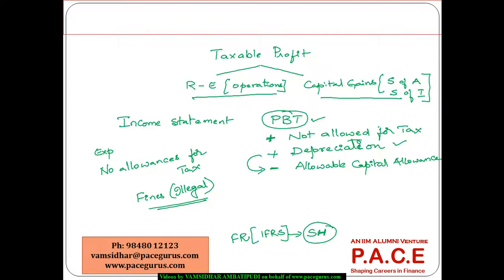Whereas when it comes to actual tax payment, the way the capital assets are to be adjusted, the cost of the capital goods are to be adjusted, means the depreciation mechanisms differ between the financial reporting process and the tax reporting process.